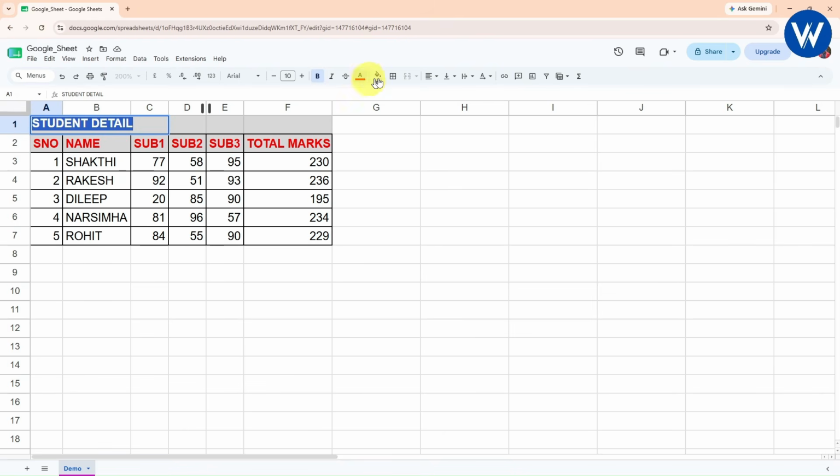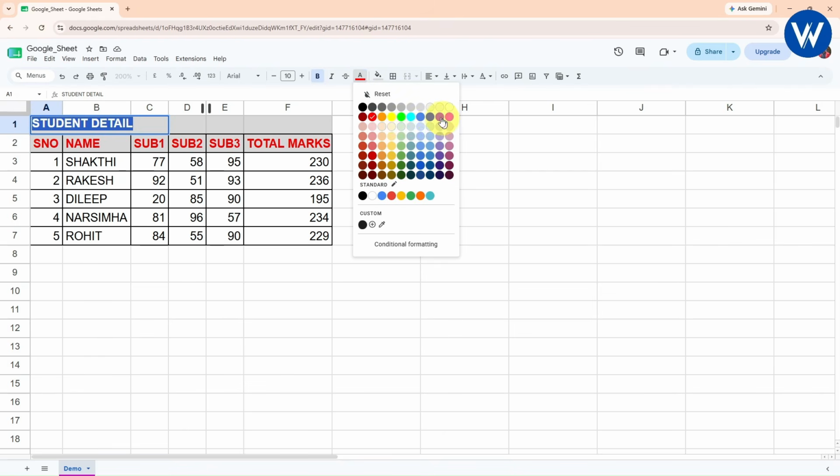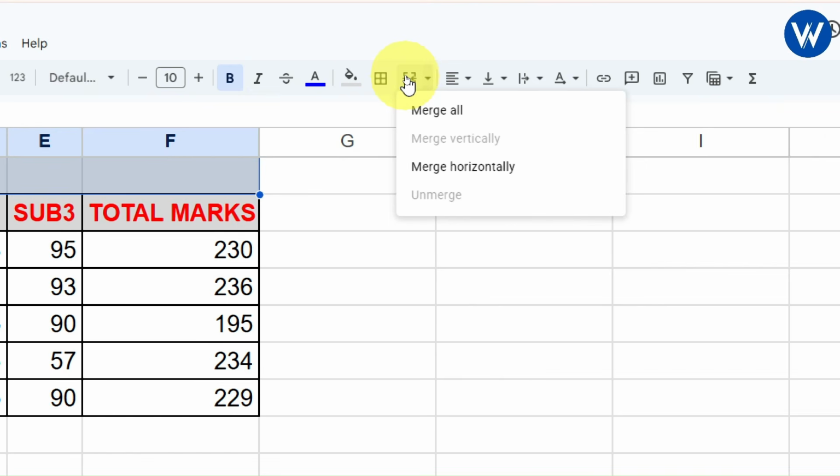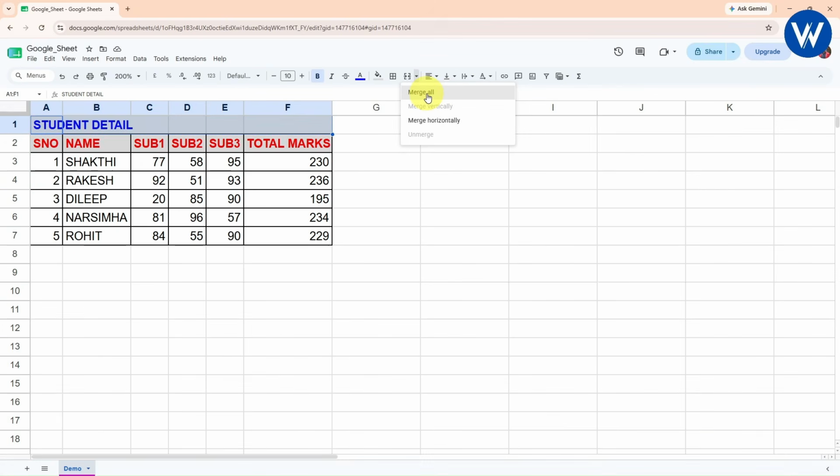I will change the font color. From here I will select a different color. I will be taking this color. Perfect. Now here you can see, guys, it is not proper, right? I want to merge it. I want to bring the student detail on the top of this table at the center. So what you need to do is merge all the cells. Now simply go with this option available beside the border. I will simply click on merge all. Once you click merge all, finally here you can see, guys, all the cells are merged.